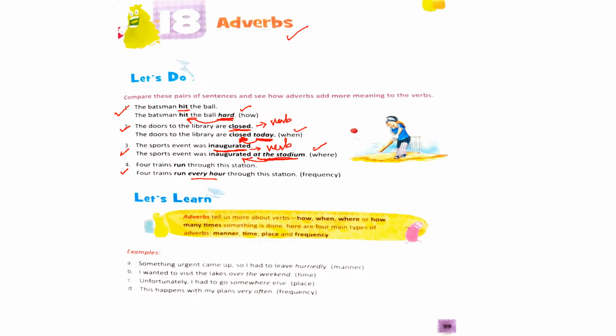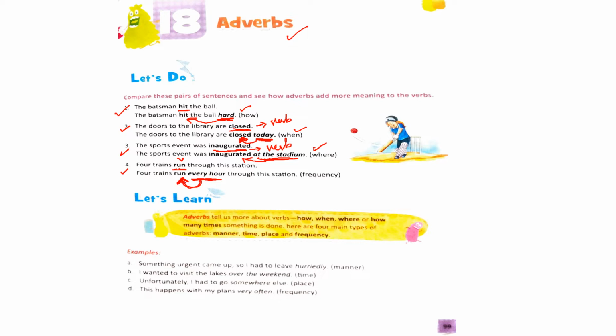Now see the last one. Four trains run through this station. Here run is the verb. Now in the second one, four trains run every hour through this station. Every hour is telling us more about the verb run, isn't it? It is telling us about the frequency, how often these trains run.